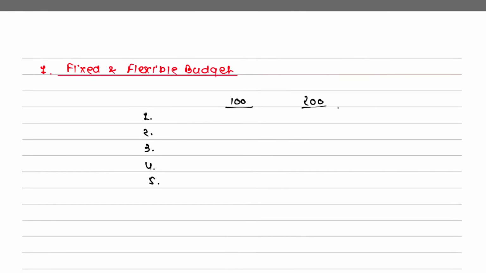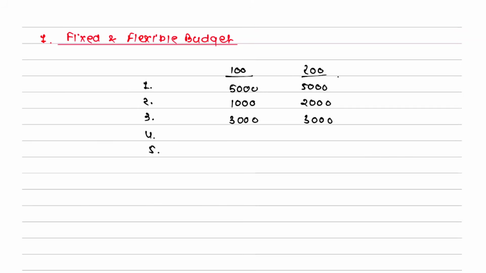Now if I tell you, sir, here the cost is 5,000, here the cost is 5,000, here the cost is 1,000, here the cost is 2,000, here the cost is 3,000, here the cost is 3,000. Okay, some data like this is given. Out of these three, can you tell me which one is fixed cost? Out of cost number 1, 2, 3, say 1 and 3.